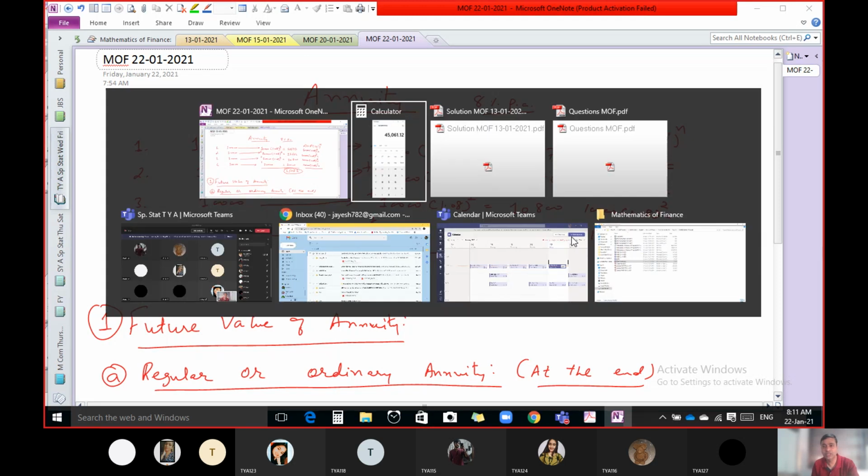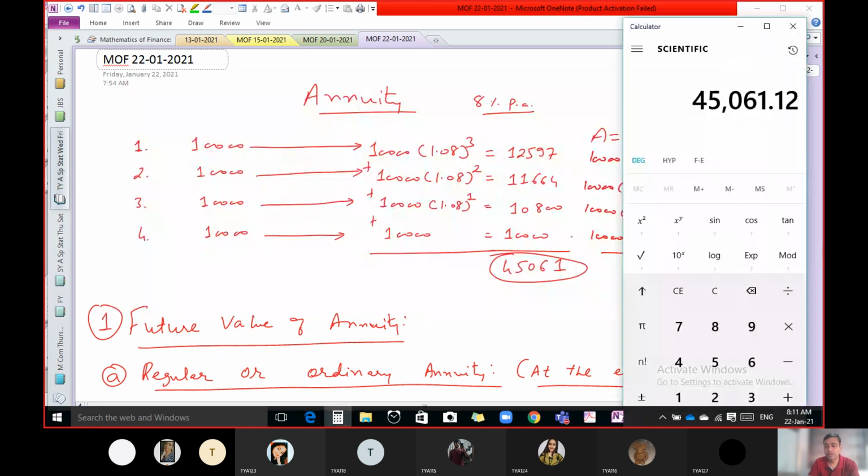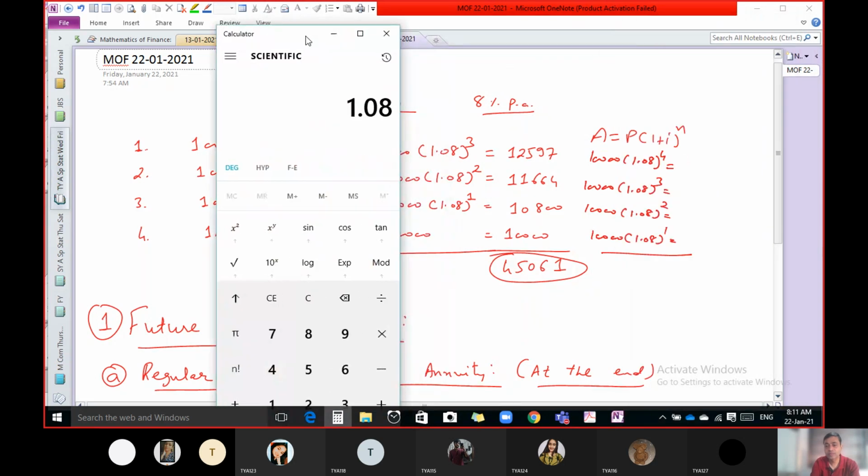Let us do this calculation. 1.08 raised to 4 into 10,000 is 13,604.